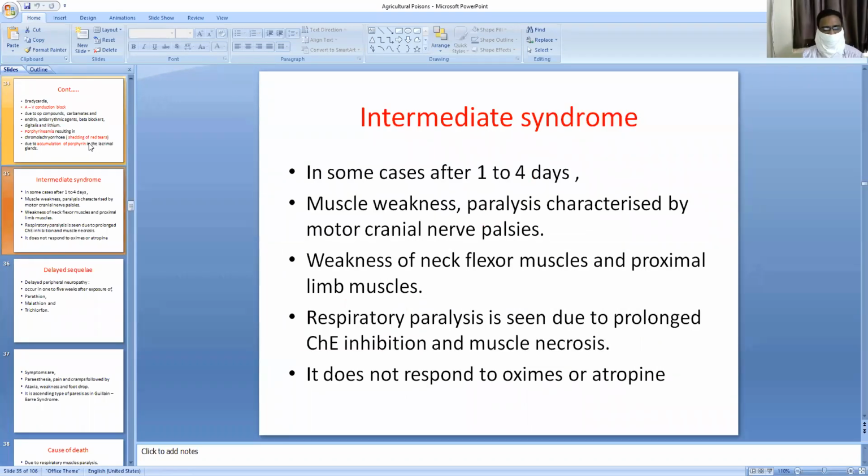What is the intermediate syndrome? In some cases, after 1 to 4 days, the paralysis is characterized by motor nerve paralysis, weakness of the neck flexor muscles and proximal limb muscles, and also respiratory paralysis due to prolonged cholinesterase inhibition. This intermediate syndrome does not respond to oximes or atropine.